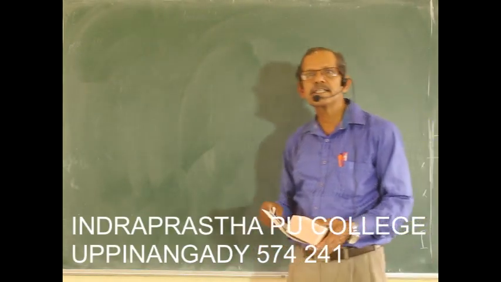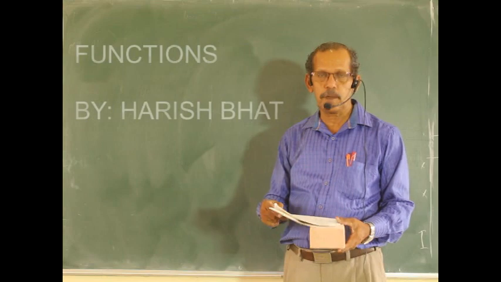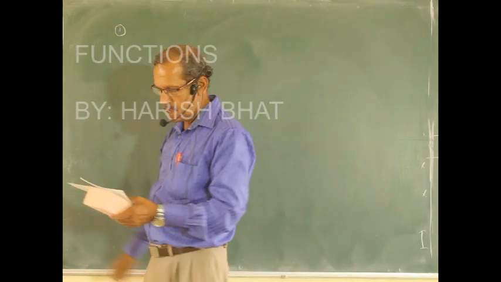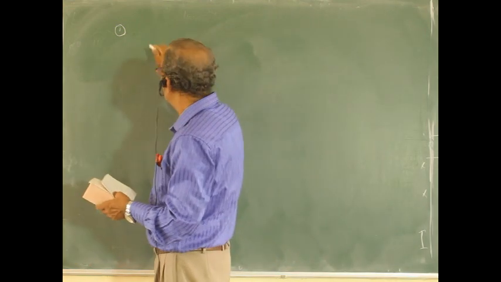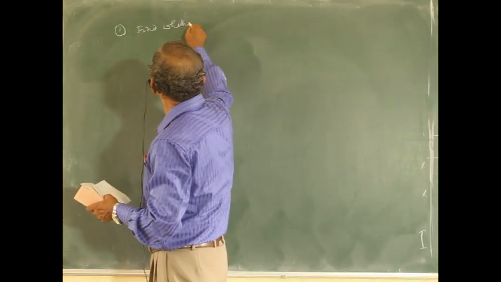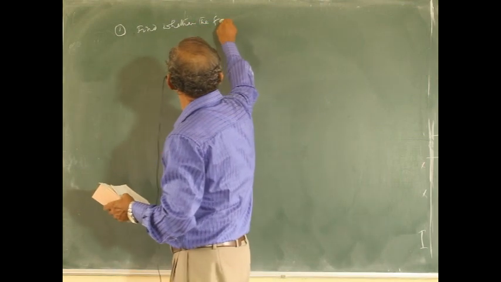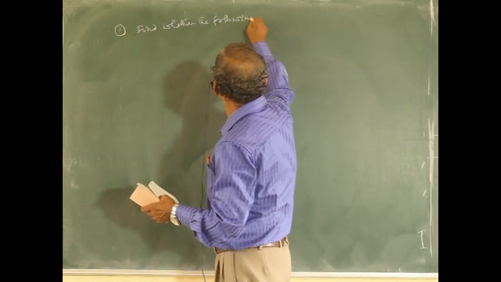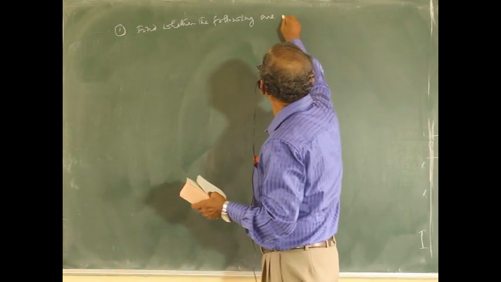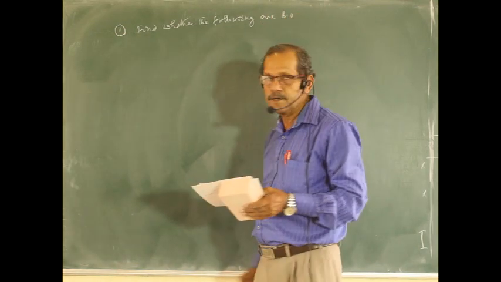Dear students, let us see some more problems on binary operation. First problem, find whether the following are binary operations.